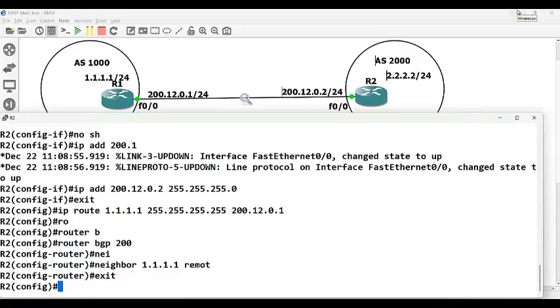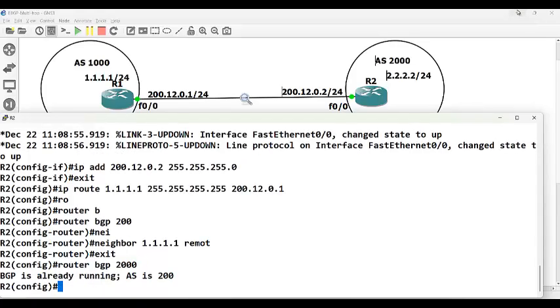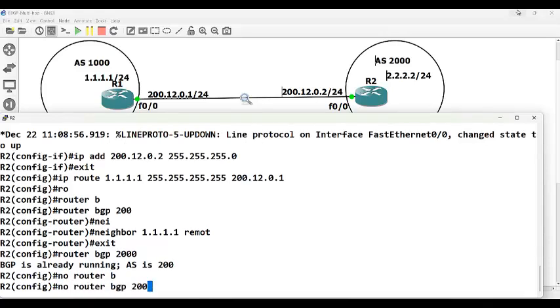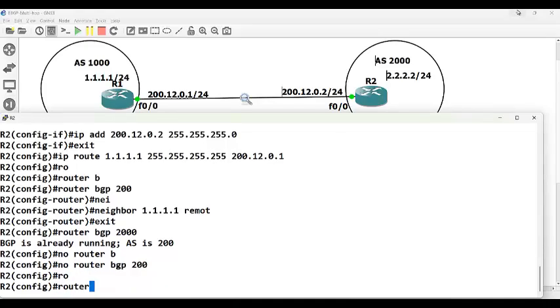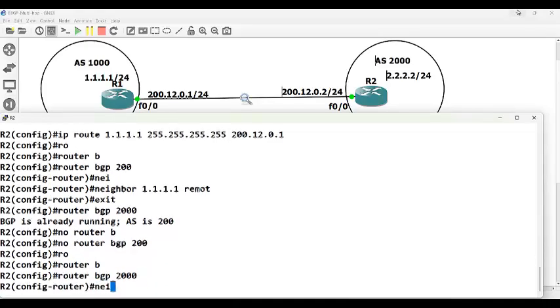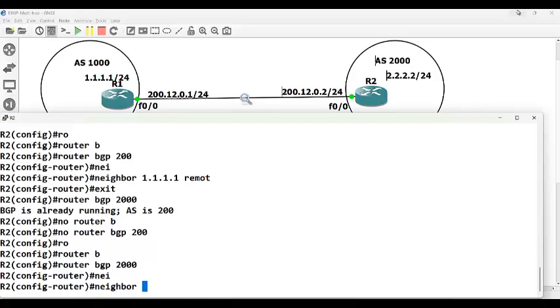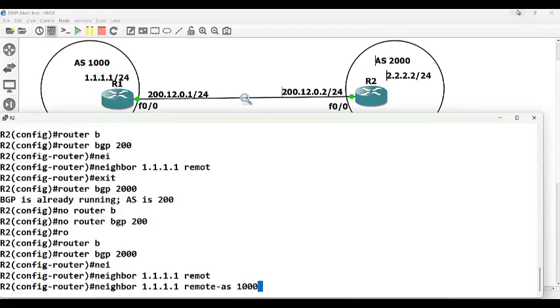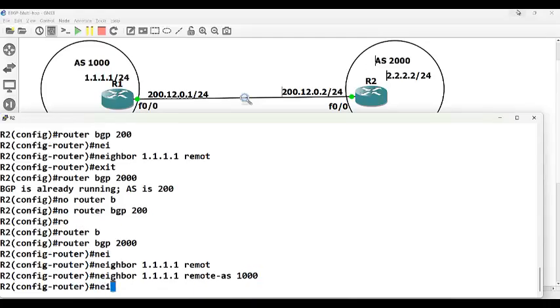2000 is the one. So if I try giving 2000 now, it won't accept. Only one BGP in the router. It won't accept. So I have to first remove the 200. No router BGP 200. Now router BGP 2000. Neighbor 1.1.1.1 remote AS 1000.